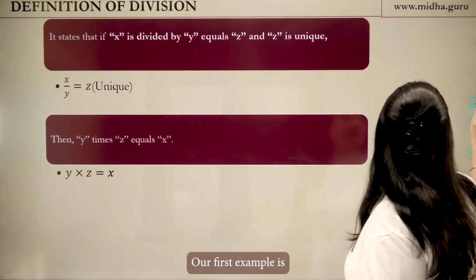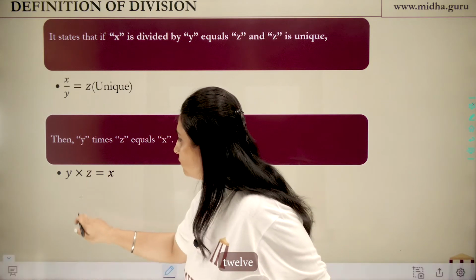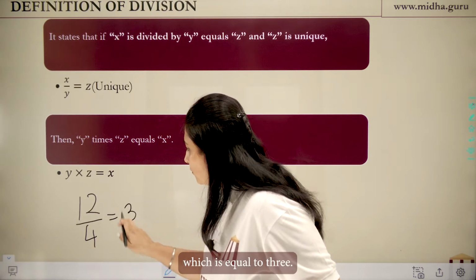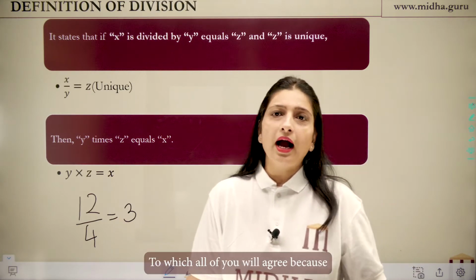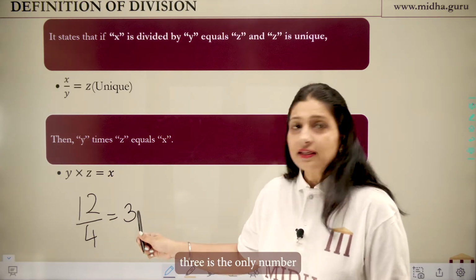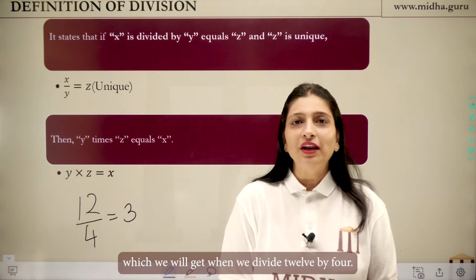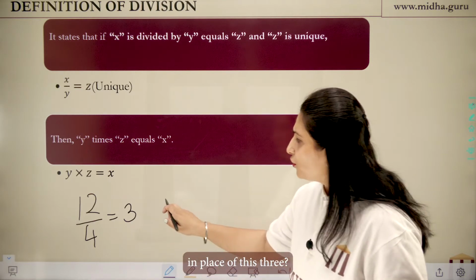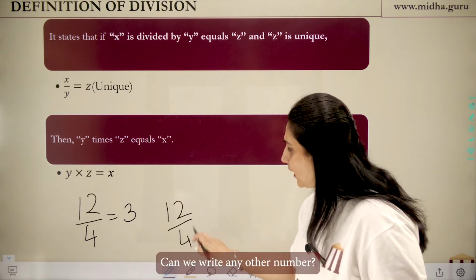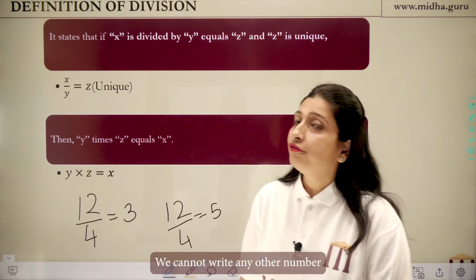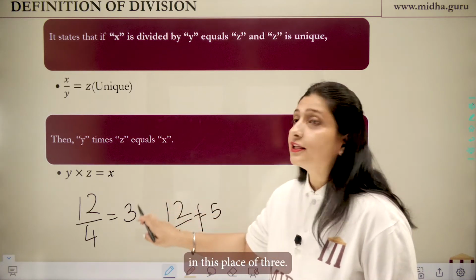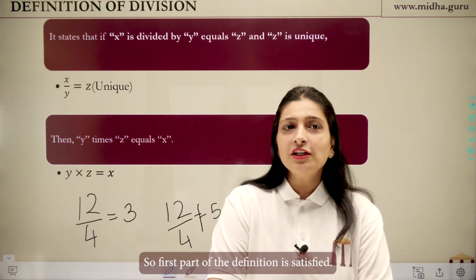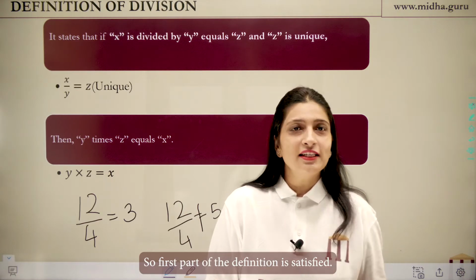Our first example is 12 divided by 4, which is equal to 3, to which all of you will agree, because 3 is the only number which we will get when we divide 12 by 4. What if we write any other number in place of this 3? Can we write any other number? No, we cannot write any other number in this place of 3. So we can say that this 3 is unique. So first part of the definition is satisfied.